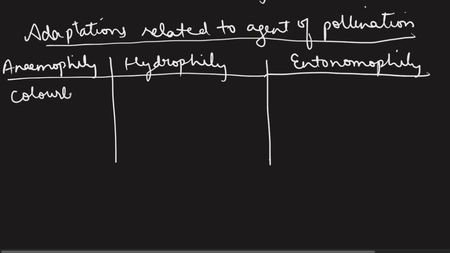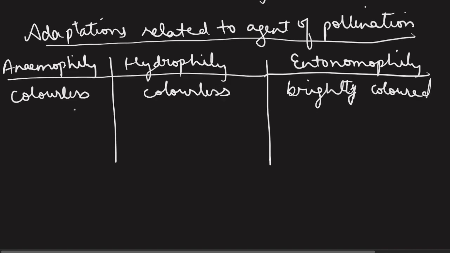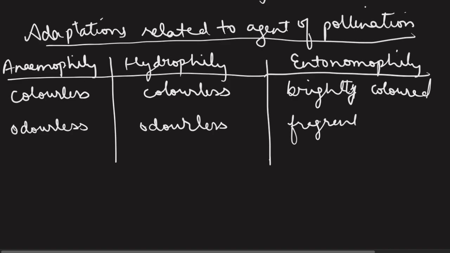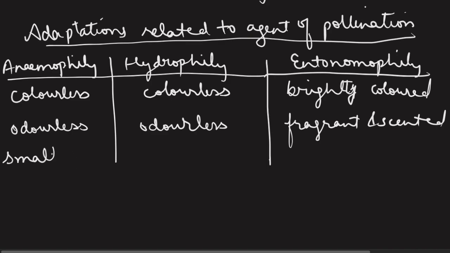So first of all, anemophilic and hydrophilic flowers are colorless in nature as compared to the entomophilic flowers which are brightly colored. Anemophilic flowers are odorless, same as for hydrophily, and entomophilic flowers are fragrant and scented because of their petals. Anemophilic flowers are small and inconspicuous, same as for hydrophily.